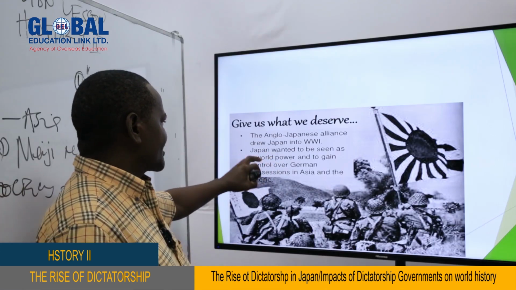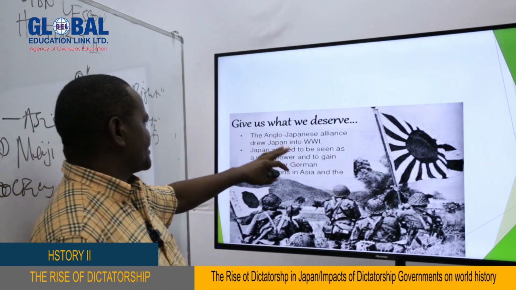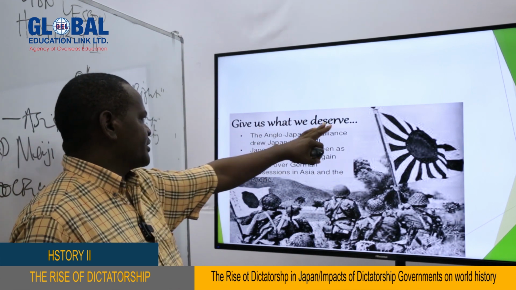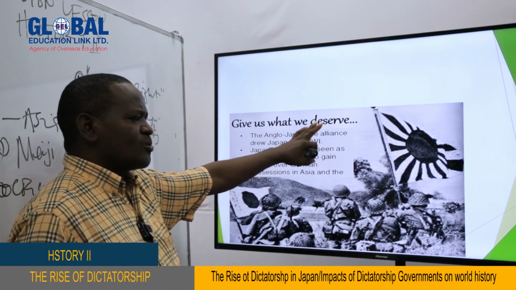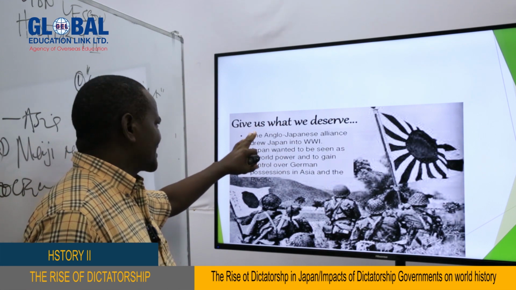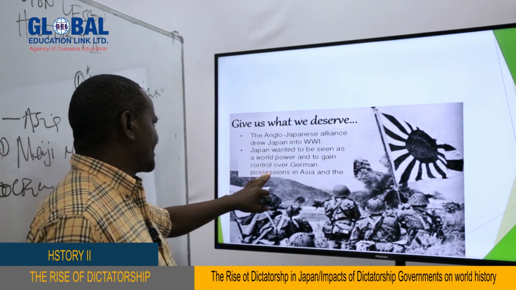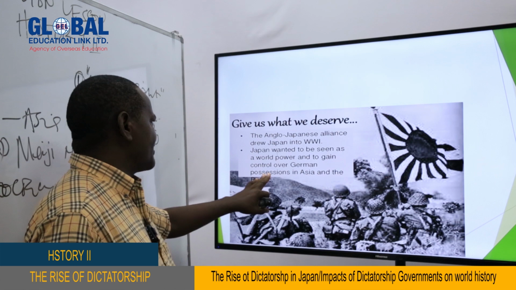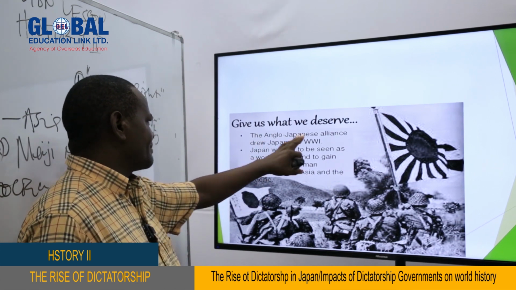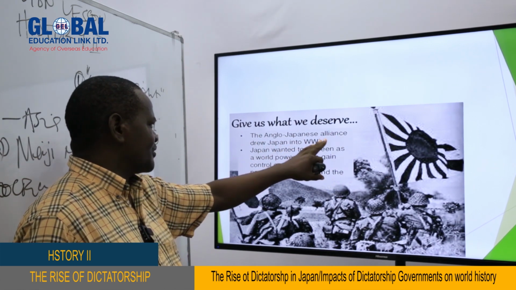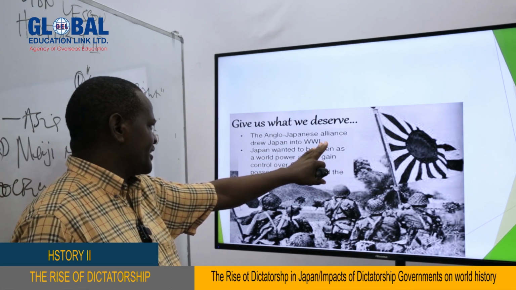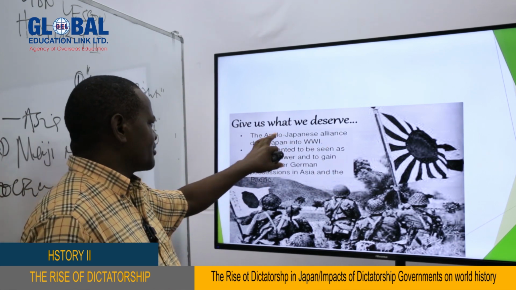As you can see, this picture shows the claim of the Japanese: give us what we deserve. They believed that what they were given was not exactly what they deserved. So they were asking to be given what they deserve. The Anglo-Japanese alliance drew Japan into the First World War. Japan joined the First World War after they made an agreement with the British.